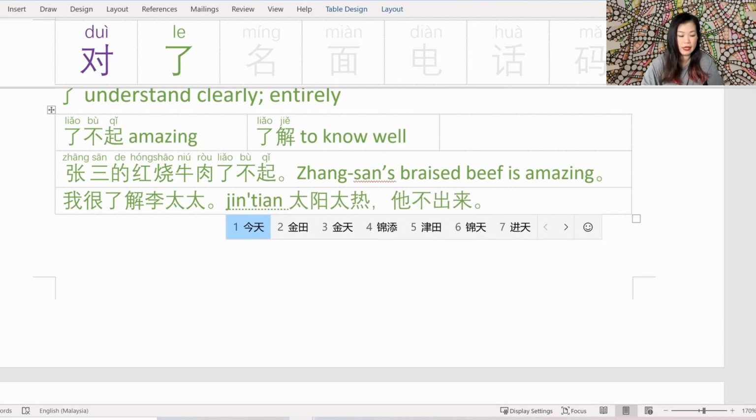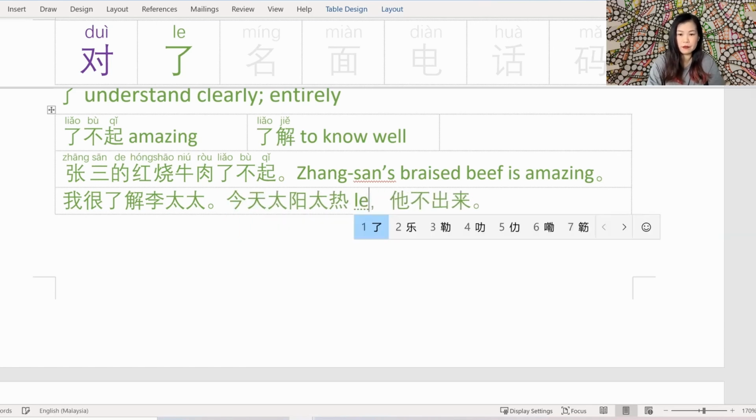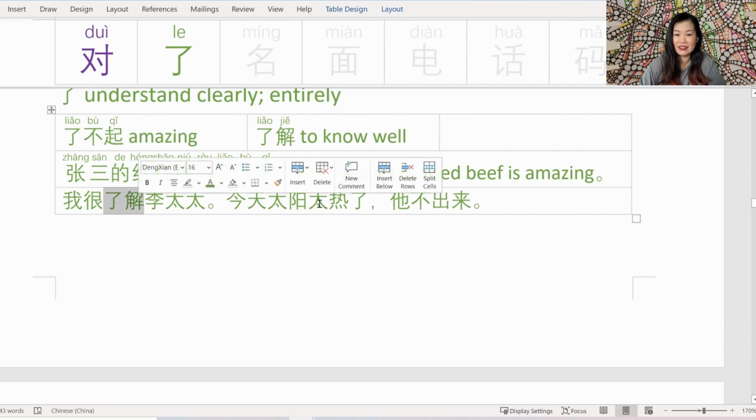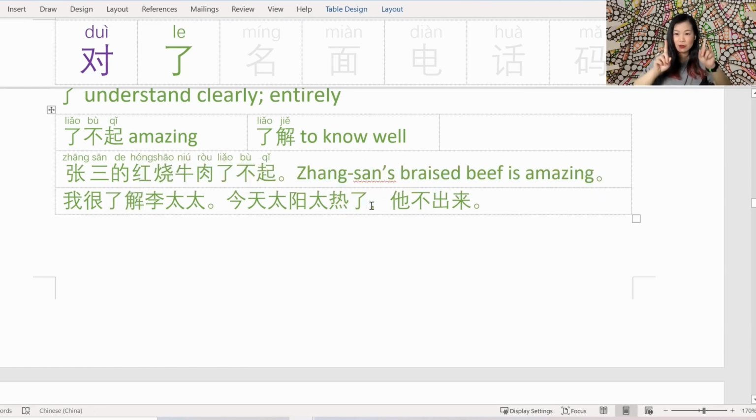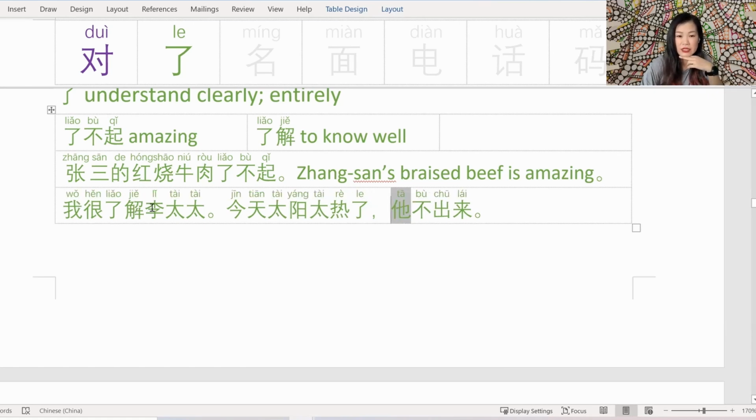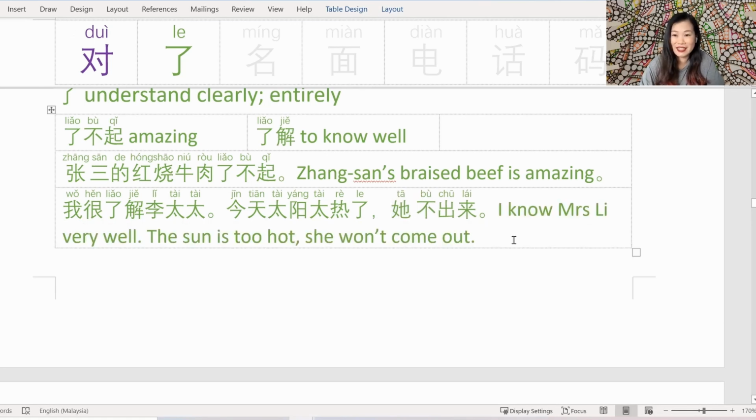今天太阳太热了. 了解 over here and 太热了. So now you can see the combination of 了 and 了 in a single sentence. 我很了解李太太. I understand Mrs. Lee well. 今天太阳太热了. Today's sun is way too hot. 她不出来. She's not gonna come out. This 她 is the wrong one. It's the female 她 I'm referring to, 李太太. So take note, Mrs. Lee is pretty sensitive to the sun.